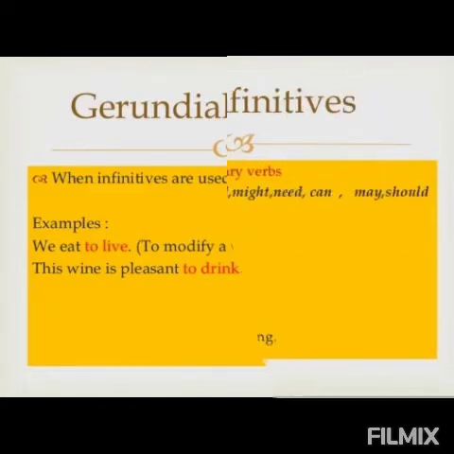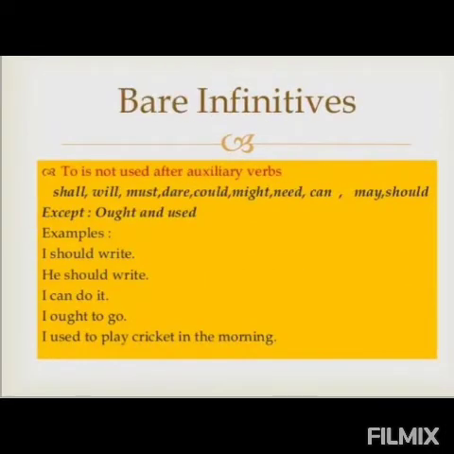Now, another type of infinitive is also known as bare infinitives. To is not used with auxiliary verbs. So what are bare infinitives? When we do not add to with the base form of the verb. Only the base form of the verb is used in the sentence.